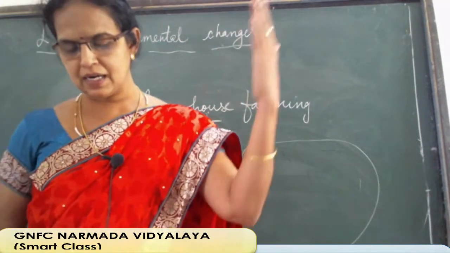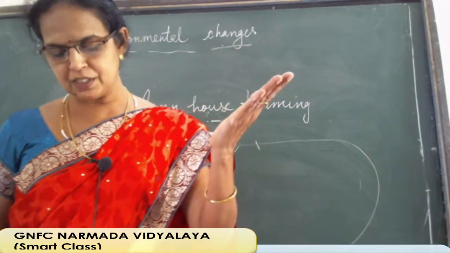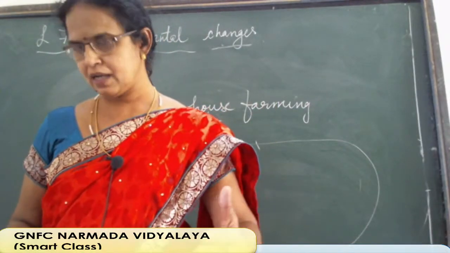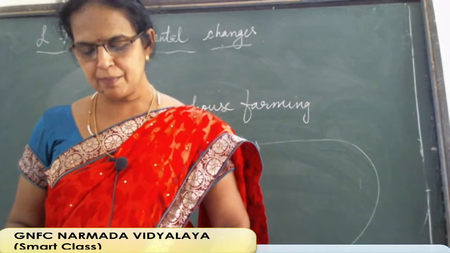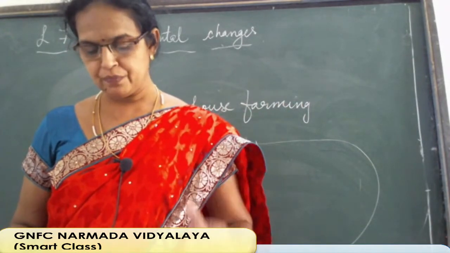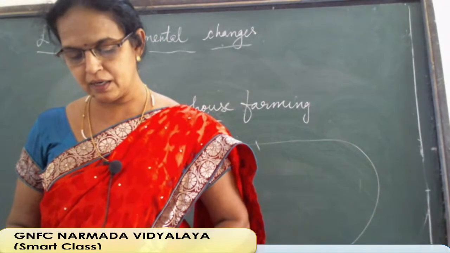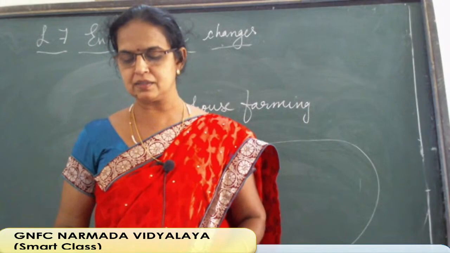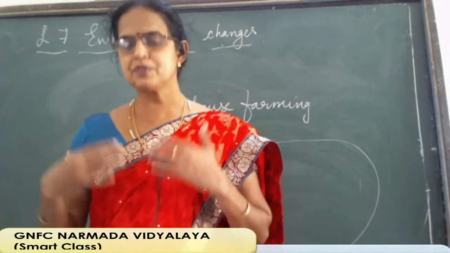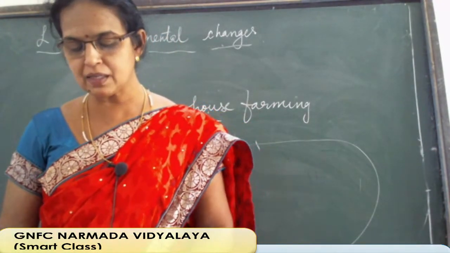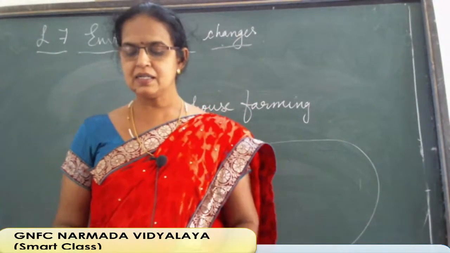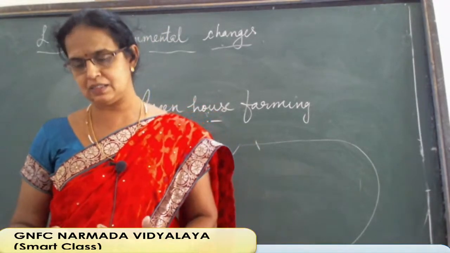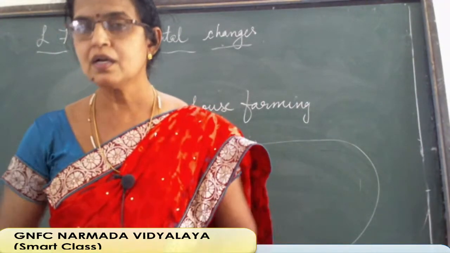Then what happens? Sun rays, sunlight is coming from there, the sun's picture is also given in your textbook. The sun rays are coming to the earth, but some of the sun rays are reflected back, while the remaining ones come to the earth. Then they are absorbed by the atmosphere and earth. When they are absorbed, as we saw in the sentence above, certain gases in the atmosphere entrap these rays, so it helps to entrap them.